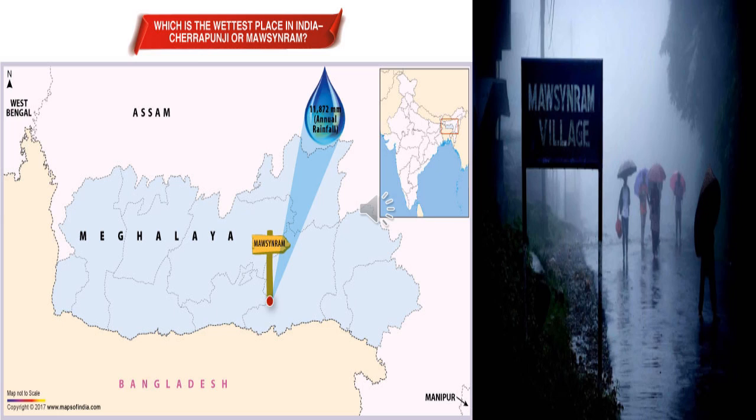This is the same as in the case of Mumbai and Pune. Mumbai is in Maharashtra. Mumbai is located on the windward side of the Western Ghats, but Pune is located on the leeward side. Both are nearby cities, but Mumbai receives more rainfall because it is on the windward side, while Pune is on the leeward side of the Western Ghats. That's why Mumbai gets more rainfall and Pune receives less.